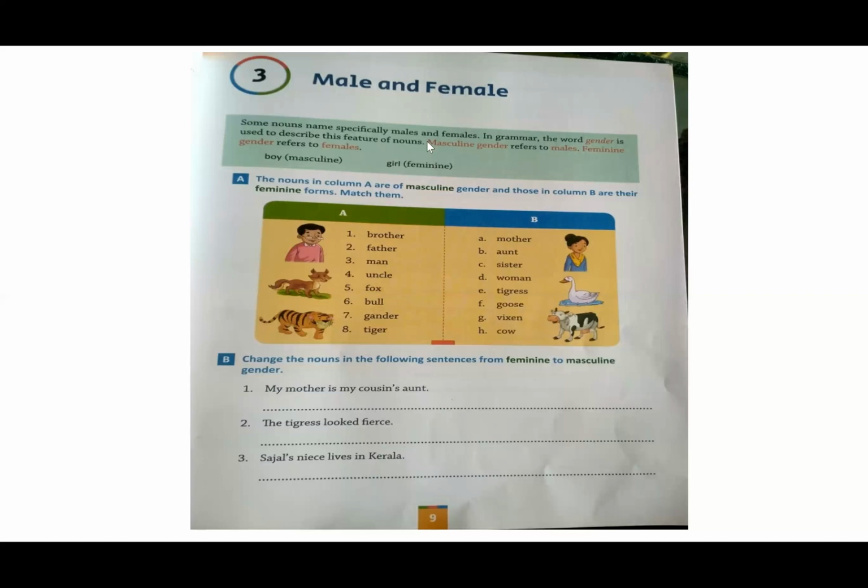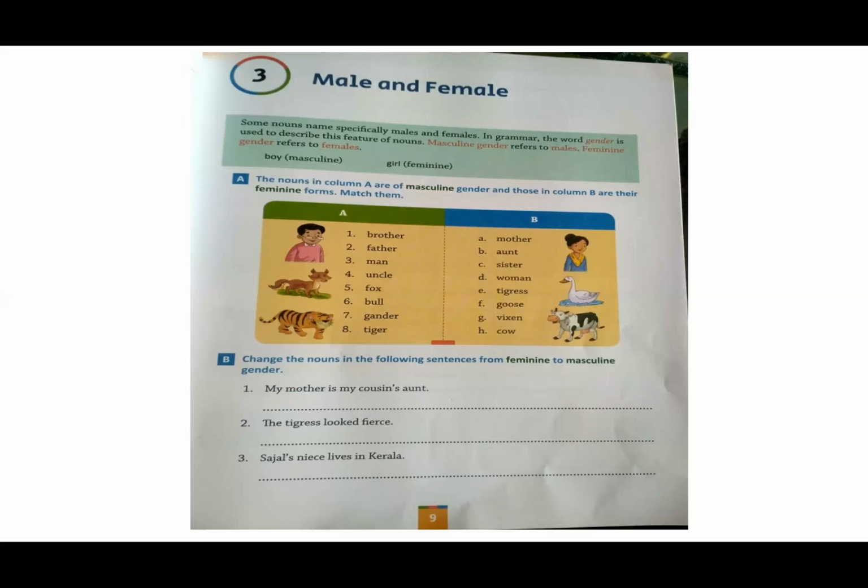Okay. The words boy and girl, they tell us whether they are male or female. Similarly, man, woman, or horse, mare, lion, lioness, these all tell us whether they are male or female. Boy and man, they refer to males, and girl and woman, they refer to females.